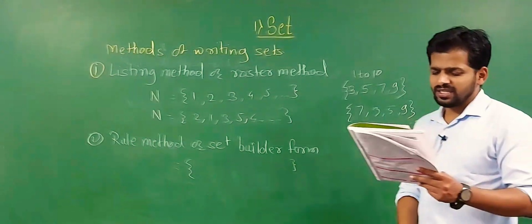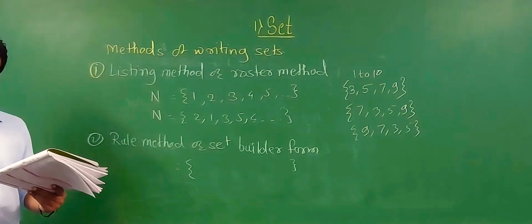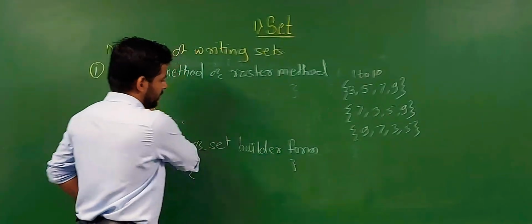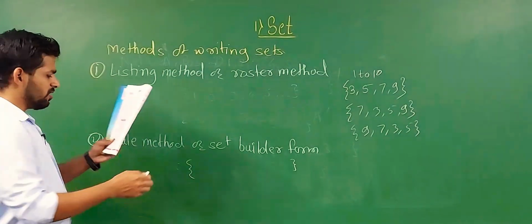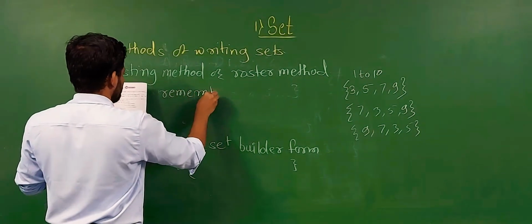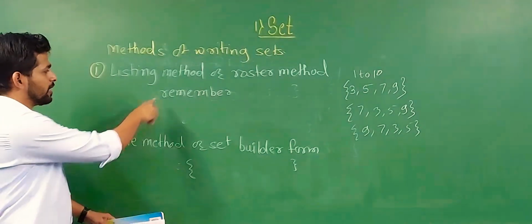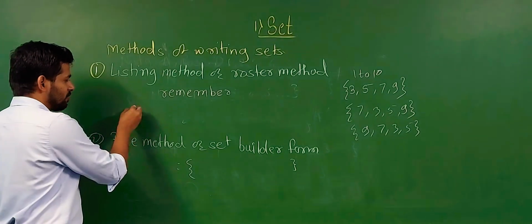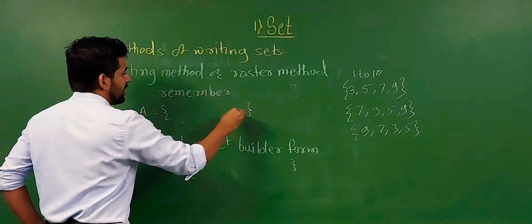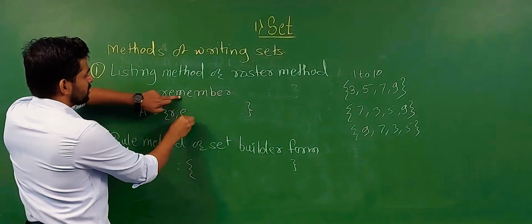Let's see the next point: if an element comes more than once, it is customary to write it only once. Let's see one example for that statement. We have to write the set of letters in the word 'remember'. Suppose we take that set A. We write the letters of 'remember' in lower case. The first one is R, the second one E, the next one M.